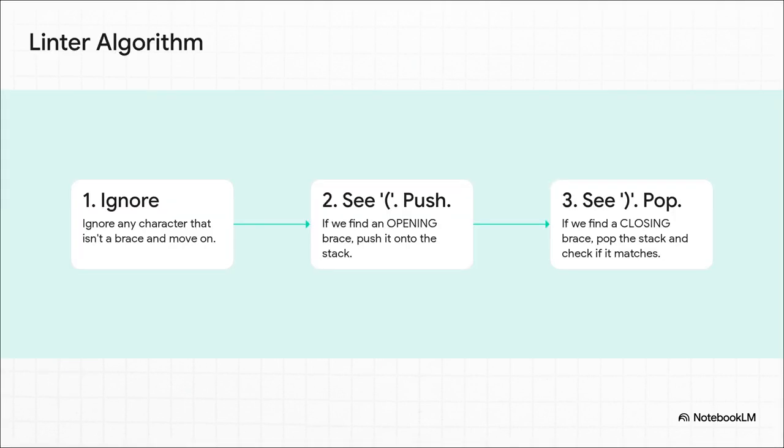The algorithm itself is just beautiful in its simplicity. As we read a line of code, we just follow 3 easy rules. Rule 1, we ignore everything that isn't a bracket. Rule 2, if we see an opening bracket, we push it onto our stack. And Rule 3, if we see a closing bracket, we pop the stack and check if it's the right match.